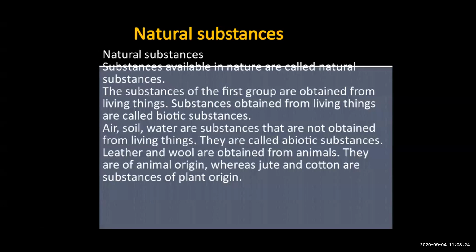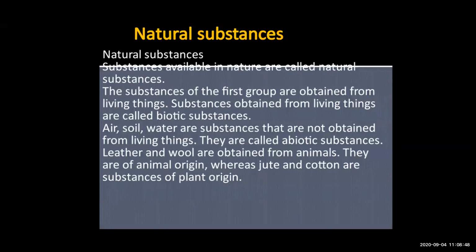You get jute and cotton. So the substances obtained from plants are called plant origin. So in this slide we have studied what are natural substances, what are biotic substances, what are abiotic substances, what is plant origin, and what is animal origin.